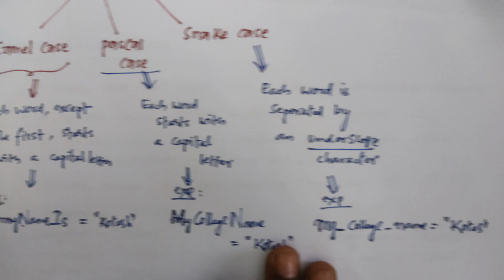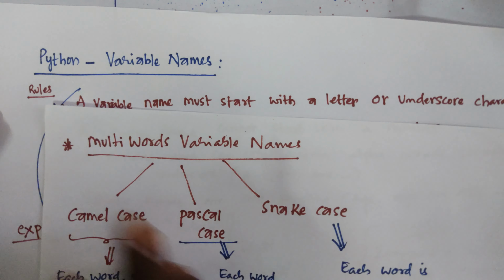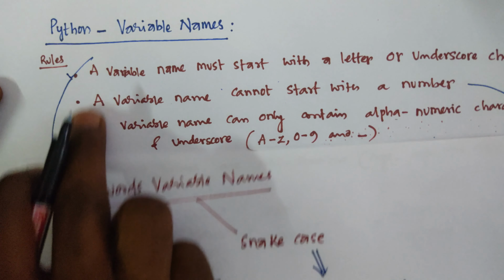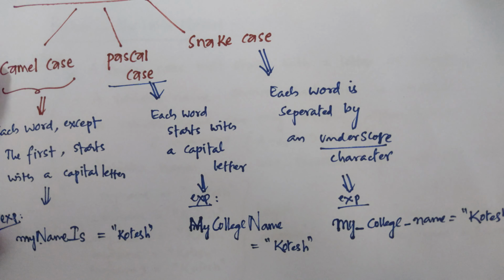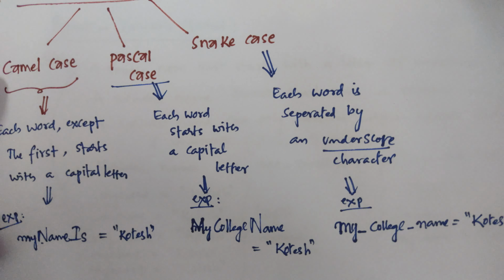This is the representation of this. So, these are the rules for Python variable names. Based on this you can design multi-word variable names.